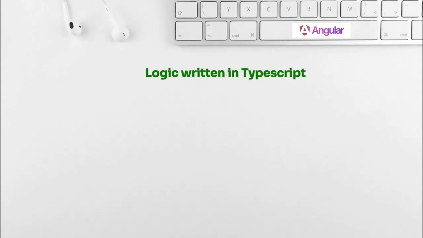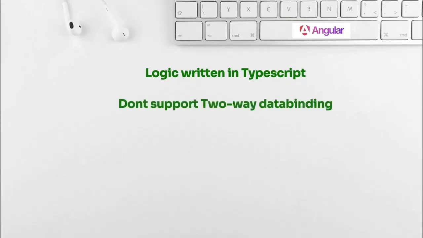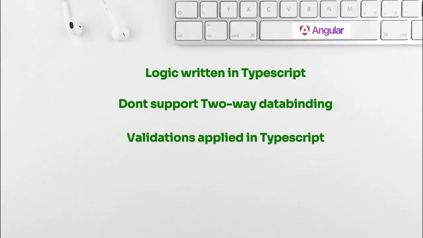This is quite opposite to template-based forms, and it won't support two-way data binding because it won't use the ngModel directive. Form validations also move to the component class, and it adds features like custom validations to validate inputs like SSN number. It is easy to read and understand, especially for complex forms.